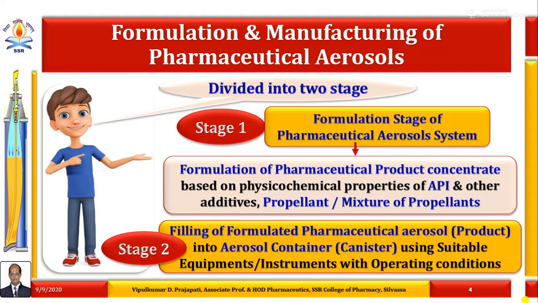For this reason, part of the manufacturing operation takes place during the filling operation, which is quite different from non-aerosol pharmaceutical products.